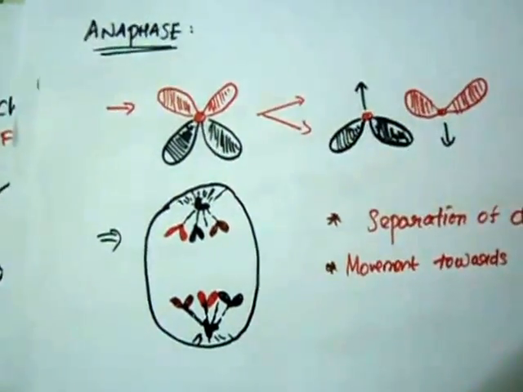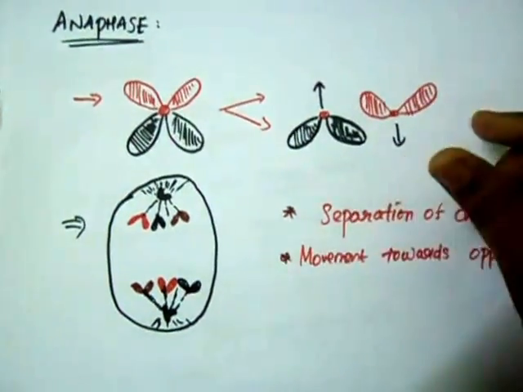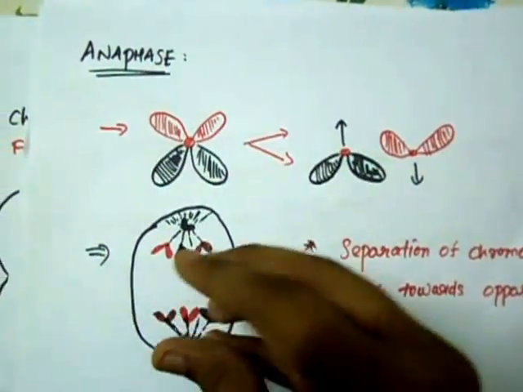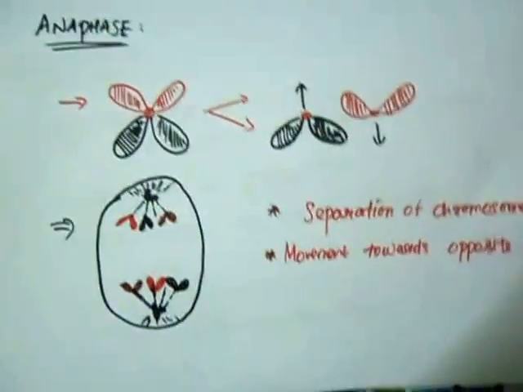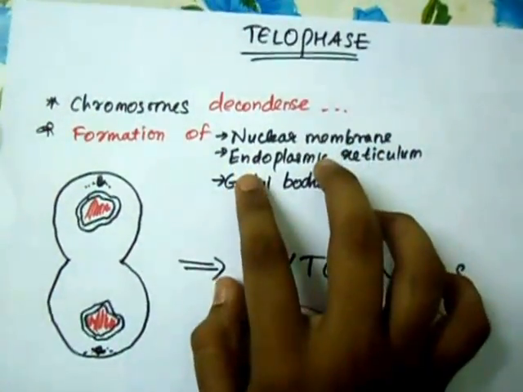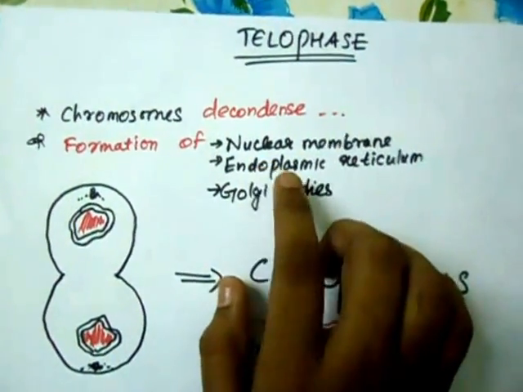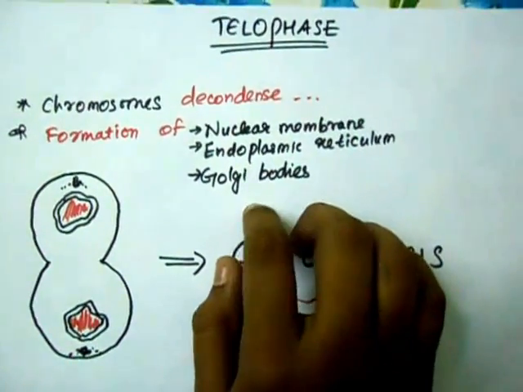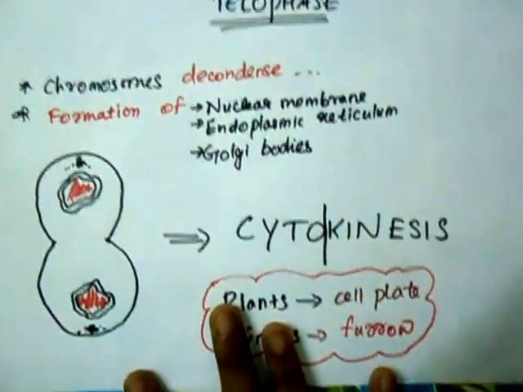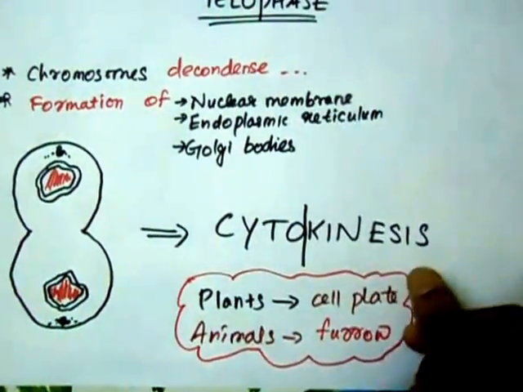This is followed by the anaphase. Now the chromosomes move towards the opposite poles, and they are grouped at the terminal regions of the cell. And the final phase, which is the telophase, is marked by the decondensation of chromosomes and the reappearance of the nuclear membrane, endoplasmic reticulum, and the Golgi bodies. This is finally followed by cytokinesis, which means cell division.